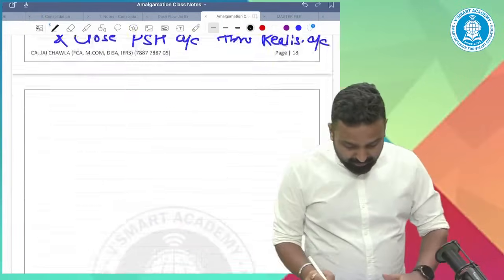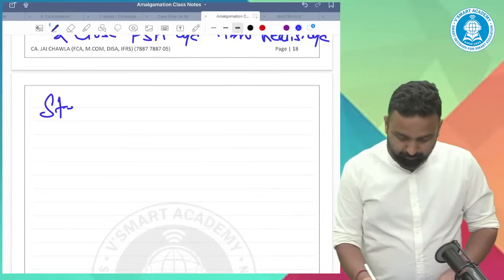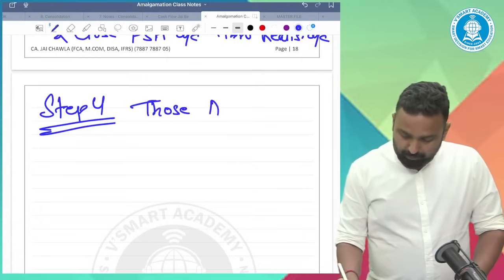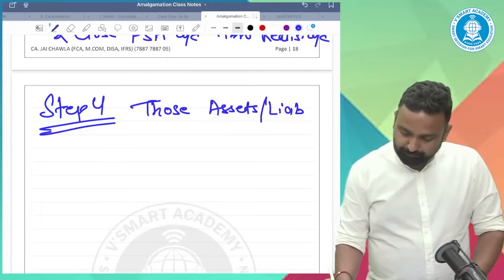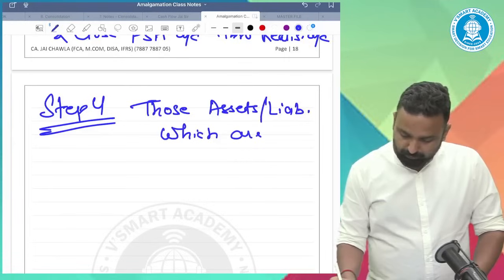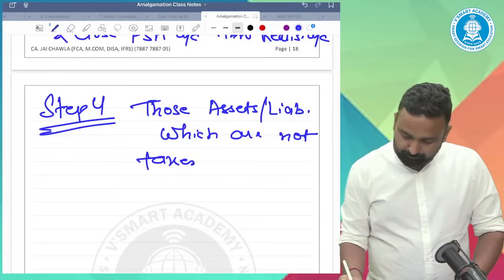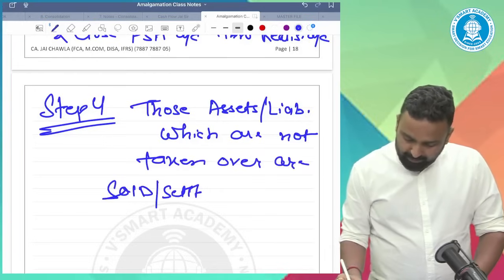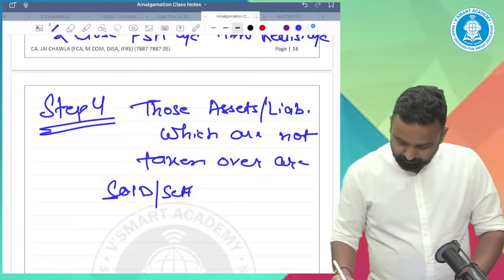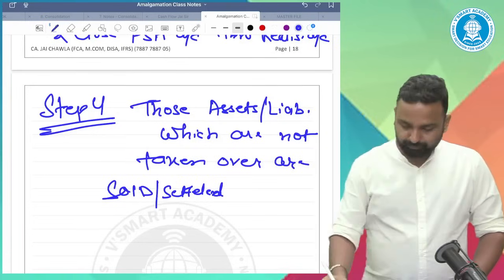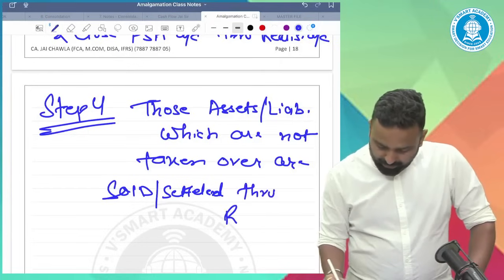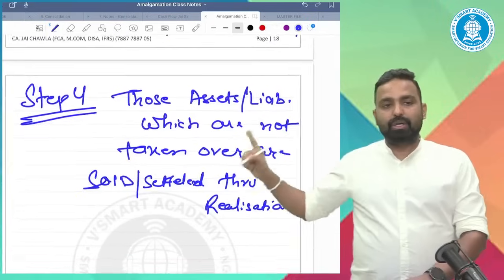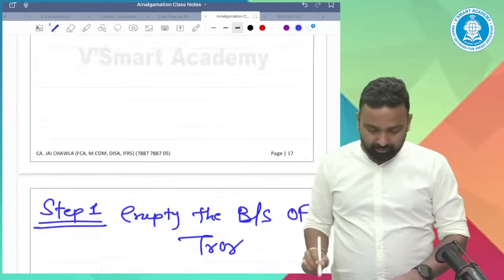So the fourth step is, those assets and liabilities which are not taken over are sold, settled through realization account. Asset not taken over to be sold. Liability not taken over to be settled through realization account.